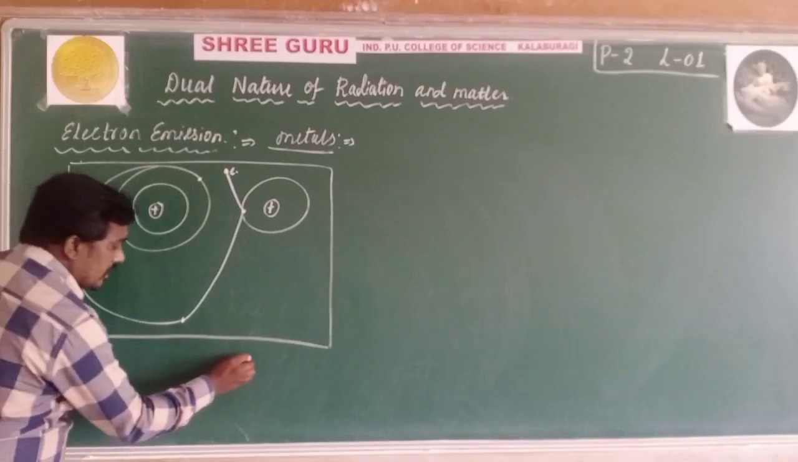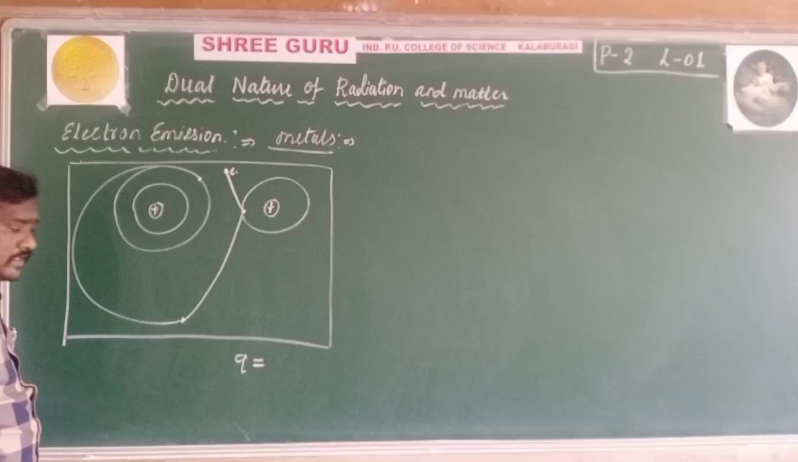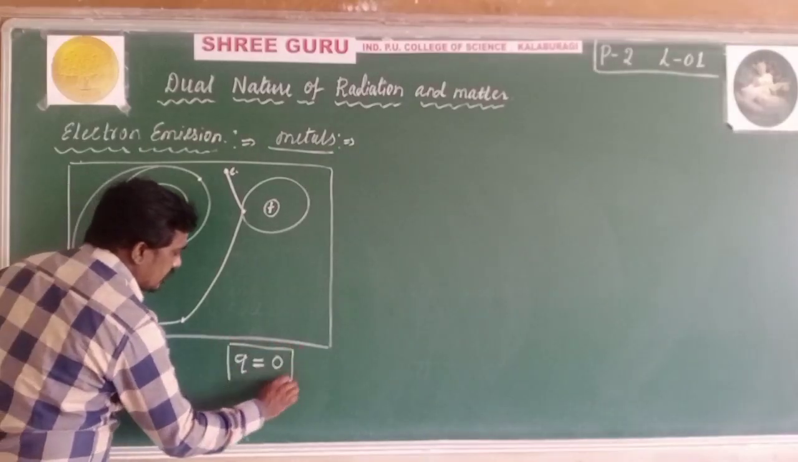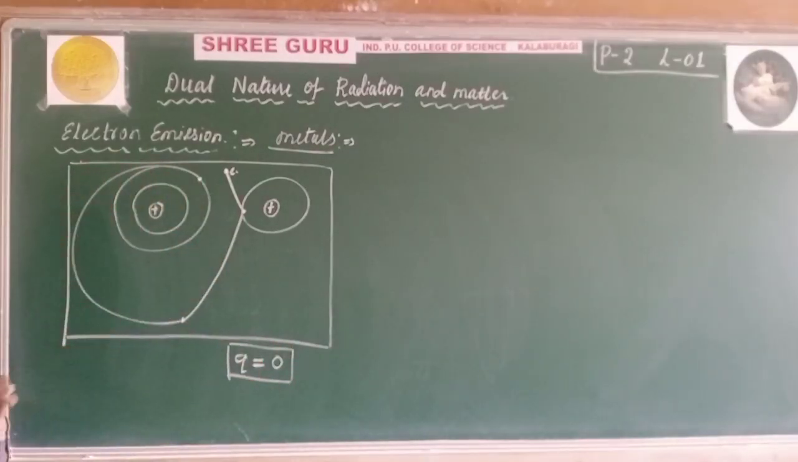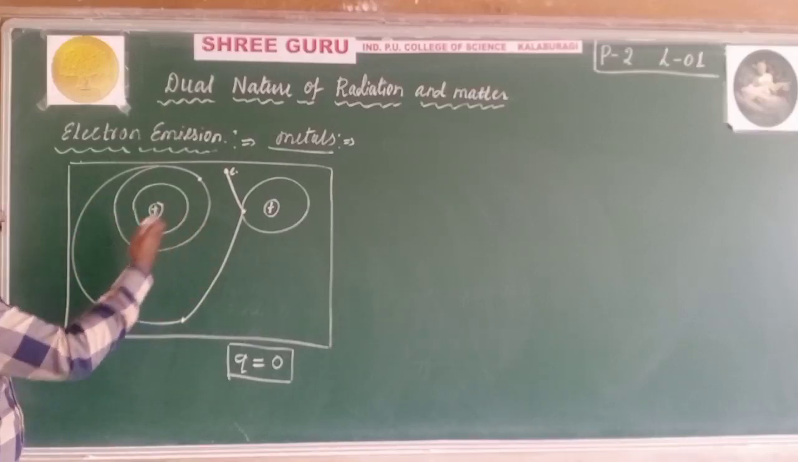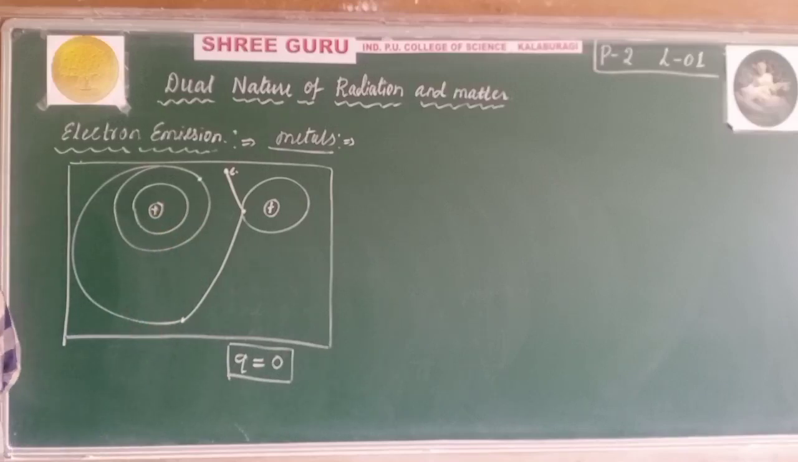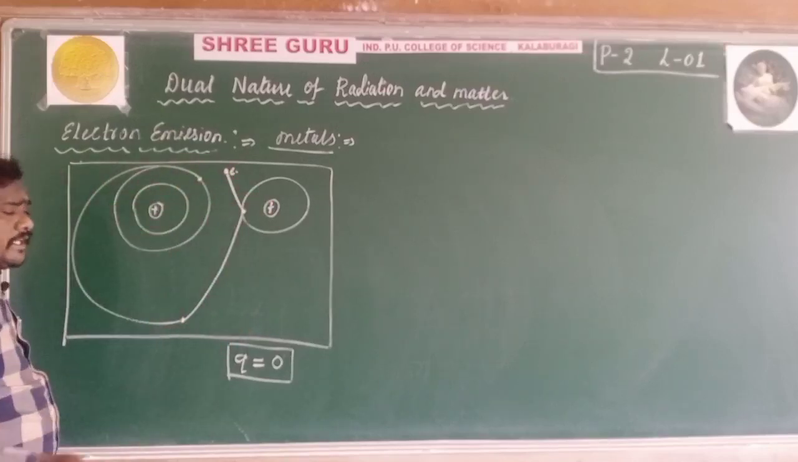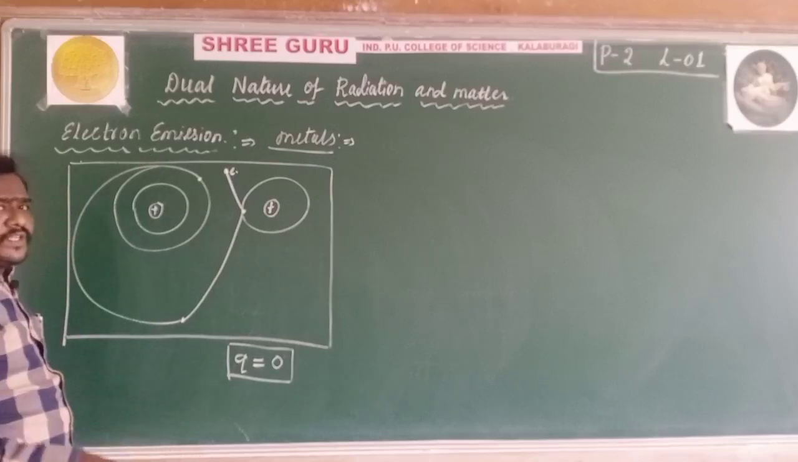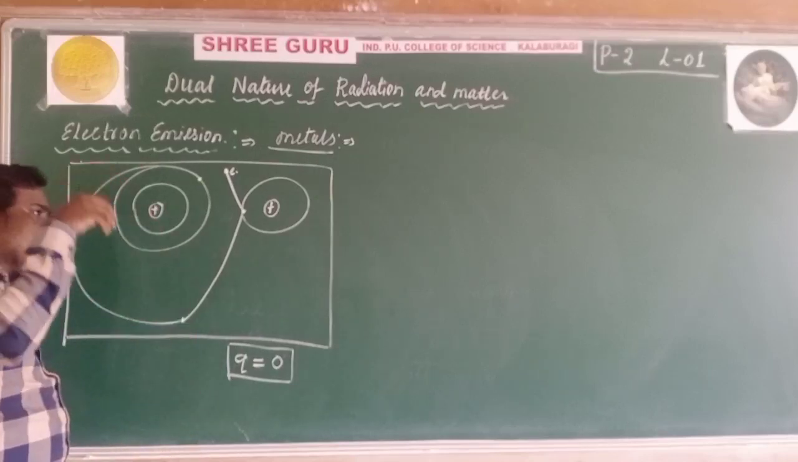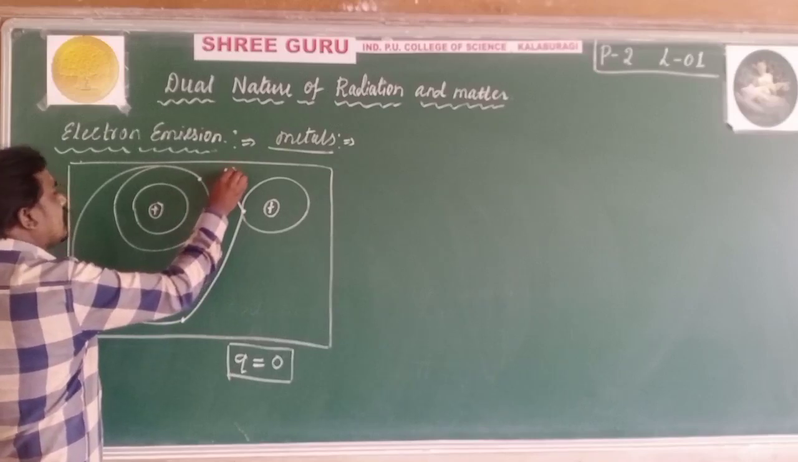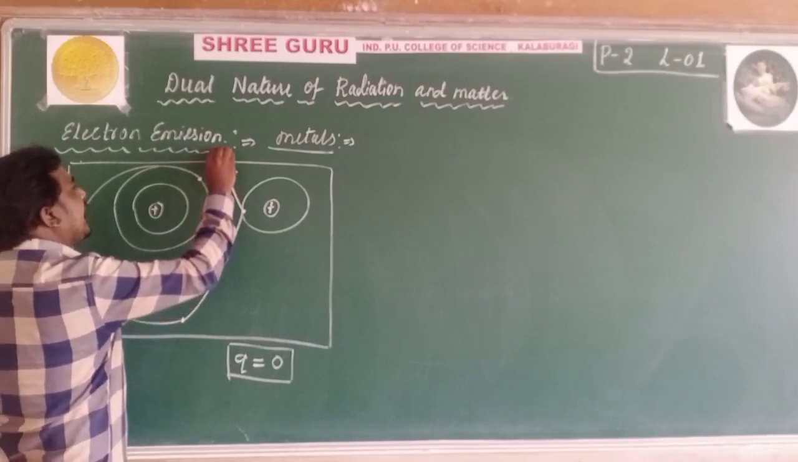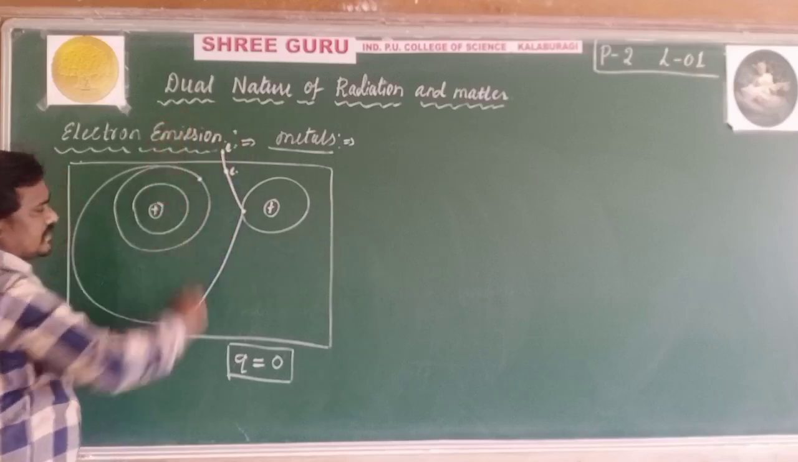We know already that the charge of a metal is 0, because the net charge on the metallic surface is 0: the number of positive charges and negative charges are equal. We already discussed this in the first unit, electrostatics. Charge is conserved. In this chapter we are going to give sufficient energy to this electron so that it will escape from the metallic substance.